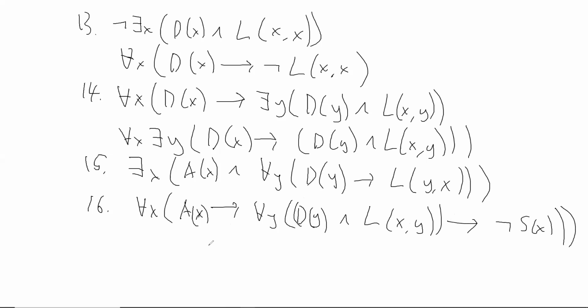Okay, so let's see what this says. For all X, or any animal, given any animal and any dog for which the animal is larger than that dog, that animal does not like samurai movies. All right, and that says the same thing as any animal that is larger than any dog does not like samurai movies.